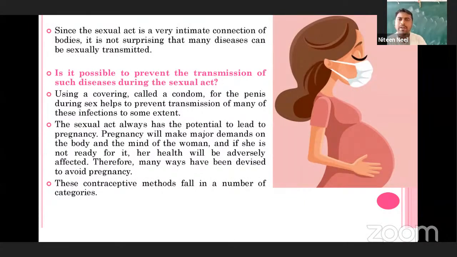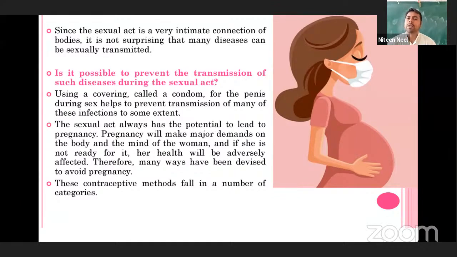For that, we use a covering, commonly called a condom. These condoms are made for the male and also for the female, right? They commonly cover the genital organs, right? And to some extent, they may stop the transmission of the disease, we can say, right?